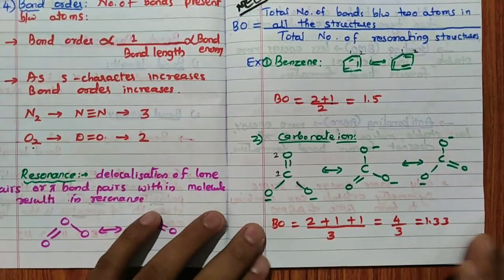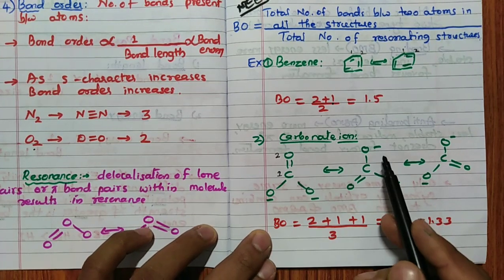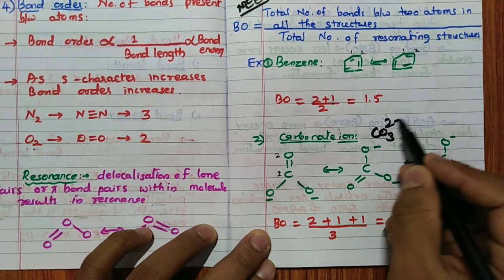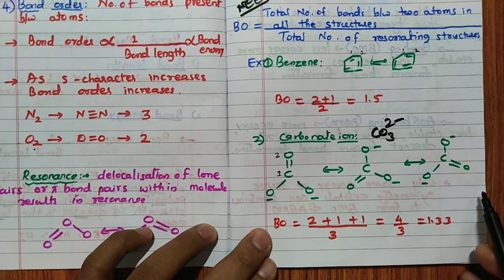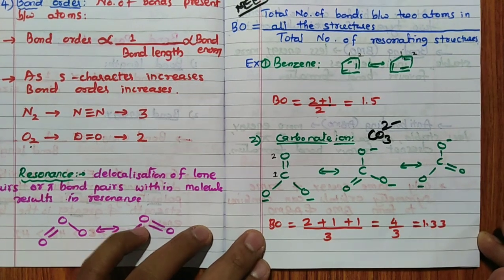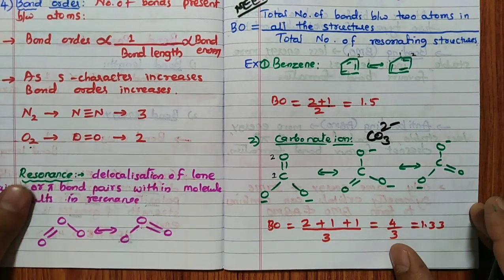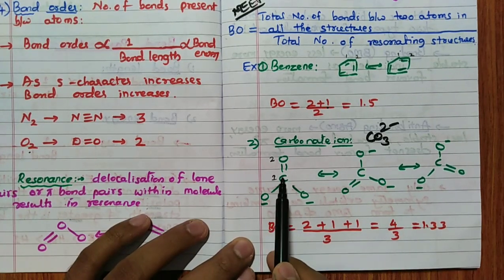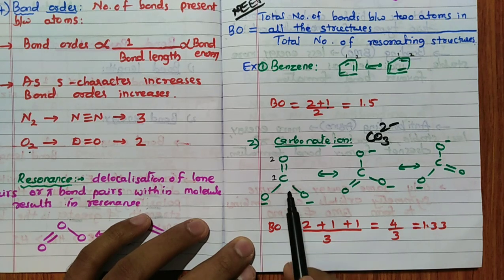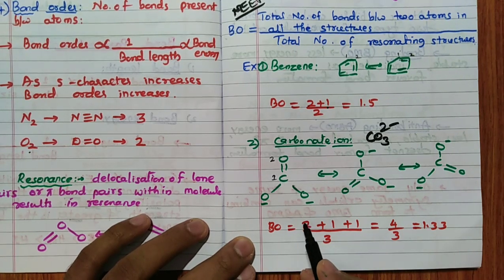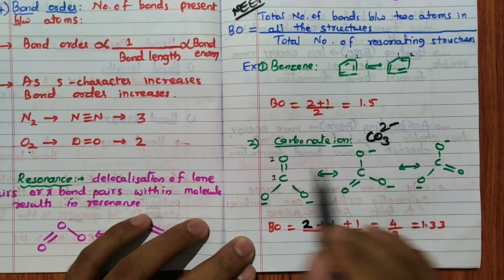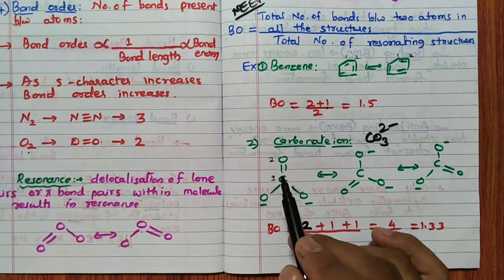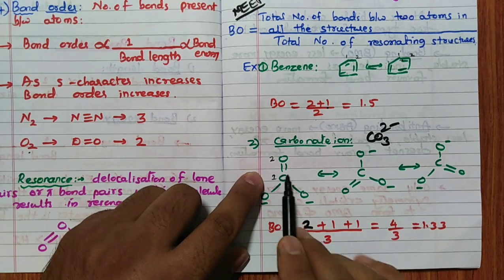Next question, you can see. The carbonate ion, CO3 2 minus, has 3 resonating structures. Correct? Now we consider the bond between any two atoms in all the resonating structures. For example, I will consider these two. See, these two bonds are there, right? So I have written 2 here. Now, same, consider these two. Because only one bond you have to consider, I will consider this bond.